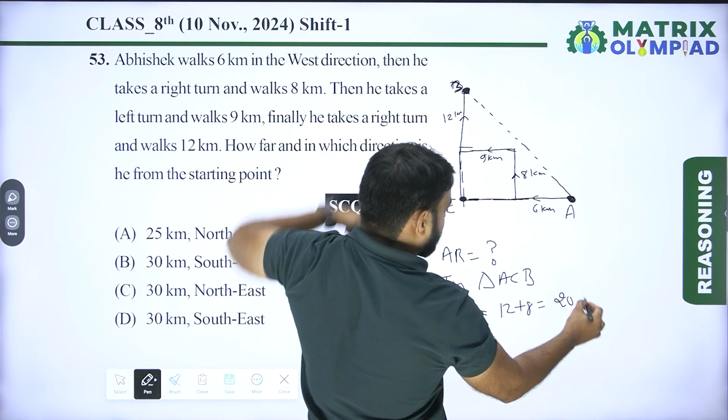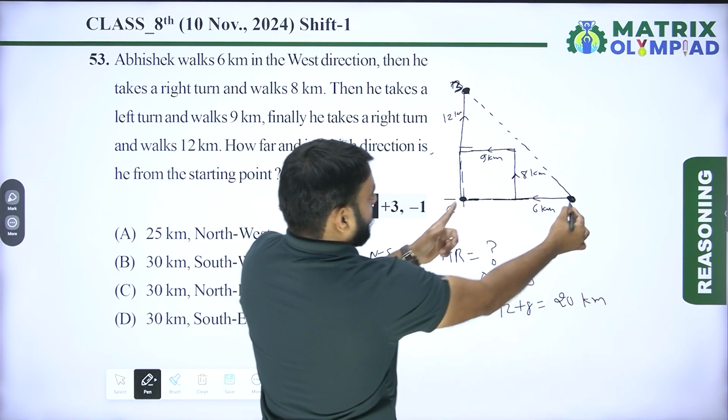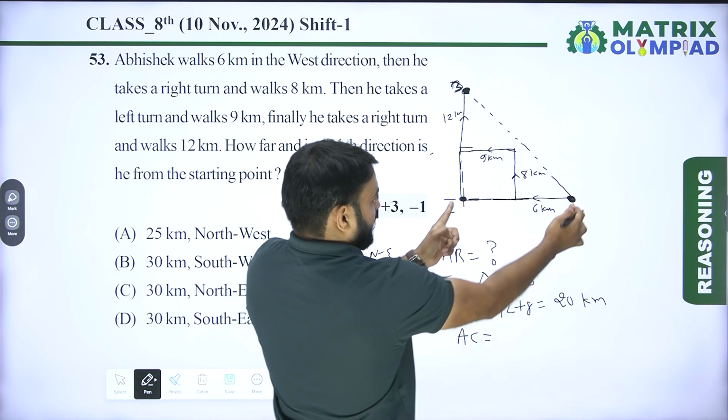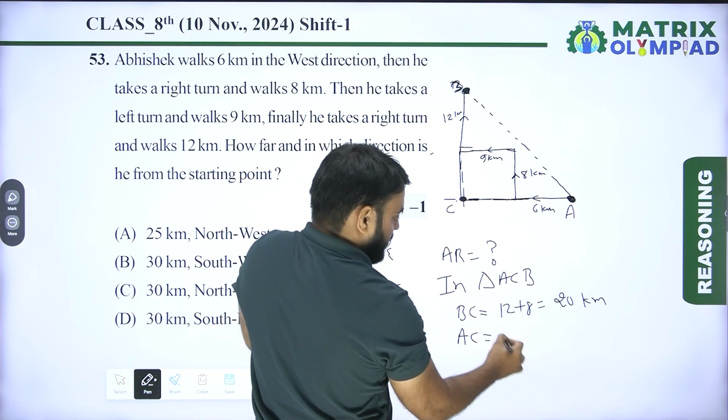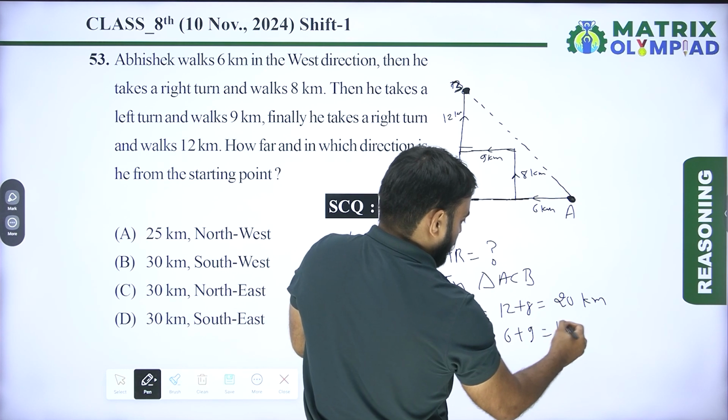So the value of BC is equal to 20 kilometers, and the value of AC is equal to 6 plus 9, it means 15 kilometers.